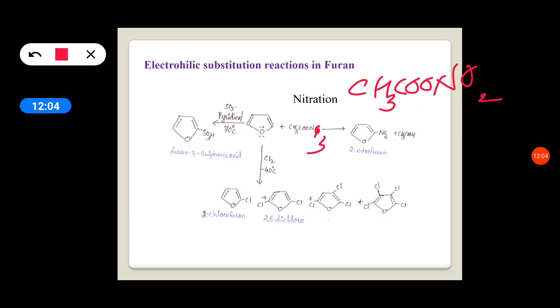Here furan requires still less acidic conditions to undergo substitution. Instead of a nitrating mixture, that is HNO3 and H2SO4, here we are taking a very weak reagent, acetyl nitrate. So when furan is treated with it, it undergoes nitration and gives 2-nitrofuran.